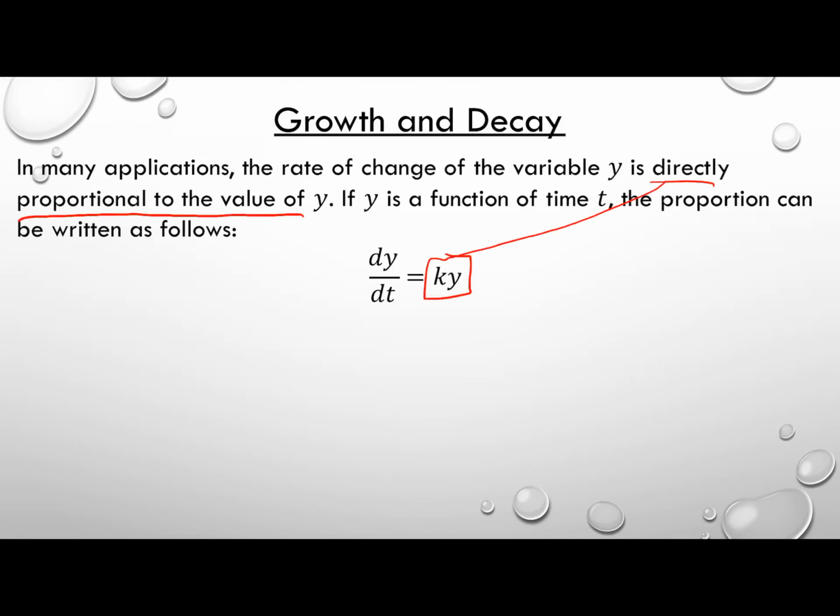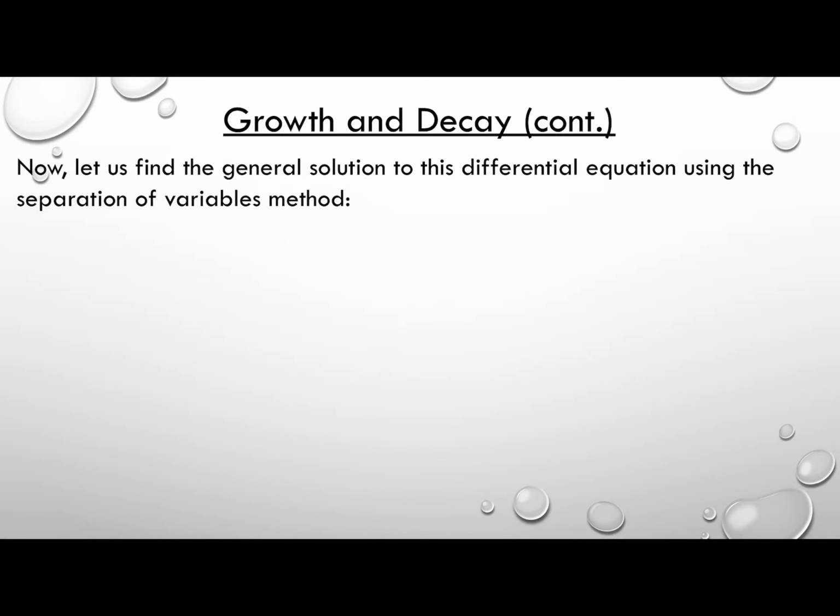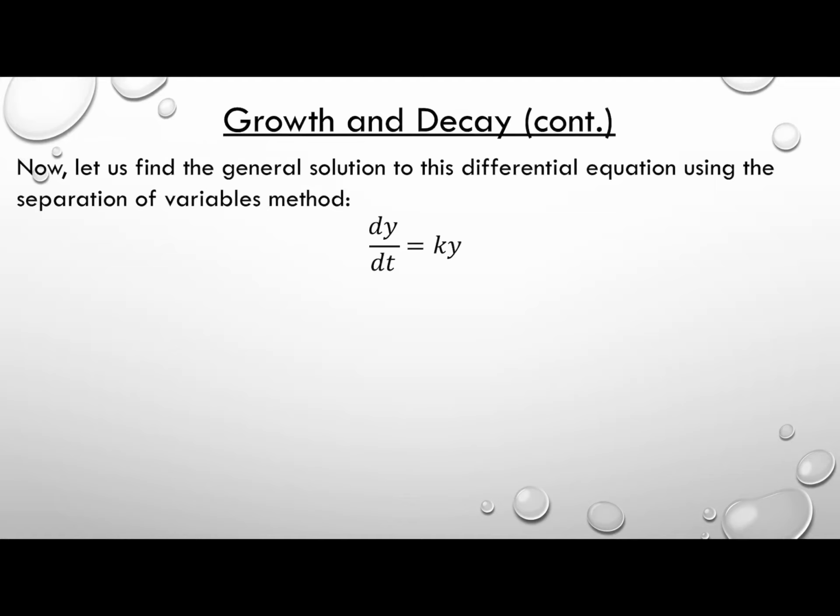Okay? Now we're going to be looking at this type of differential equation for this next example, and what the solution for this type of differential equation is always going to end up looking like. So now let us find the general solution to this differential equation. So once again, we have dy over dt is equal to ky.